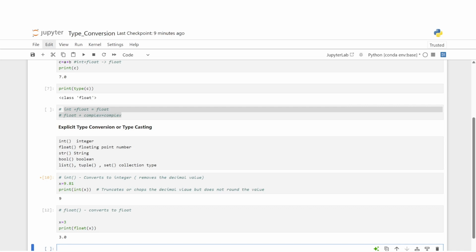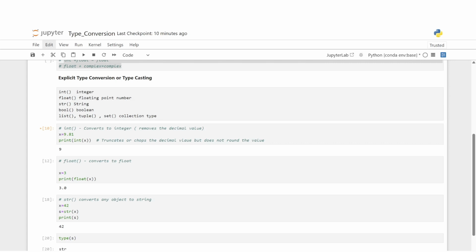Now moving on to our next example, let's look at the string function that converts any object to string. Let's take an example of x is equal to 42. Now let's print string of x.